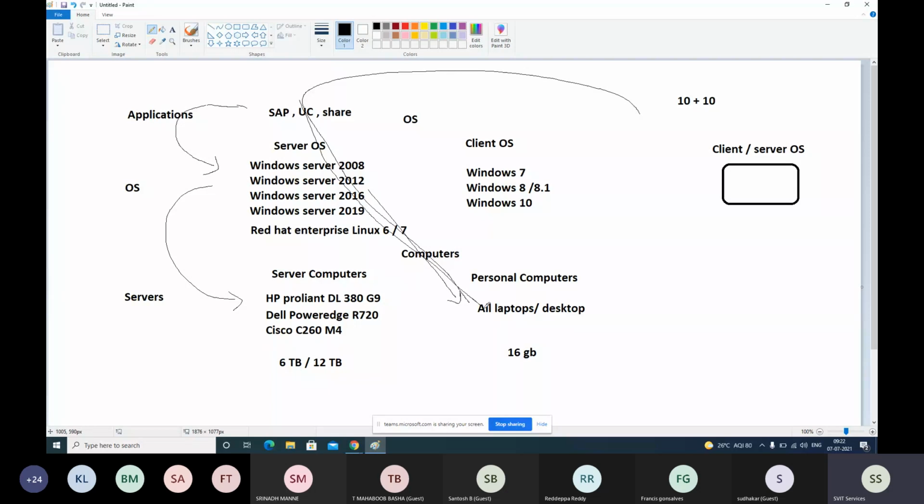On day one we discussed this, right? The calculator application: when you send an instruction, what is 10 plus 10, via the calculator it goes to the operating system, then to the hardware, it executes, and the result comes back the same way. So if you install a server OS on your laptop or desktop and run a business application there, and a lot of people are using it, with too many customers, there will be a lot of requests coming in and a lot of data to be processed. The operating system will be sending a lot of instructions to the hardware.